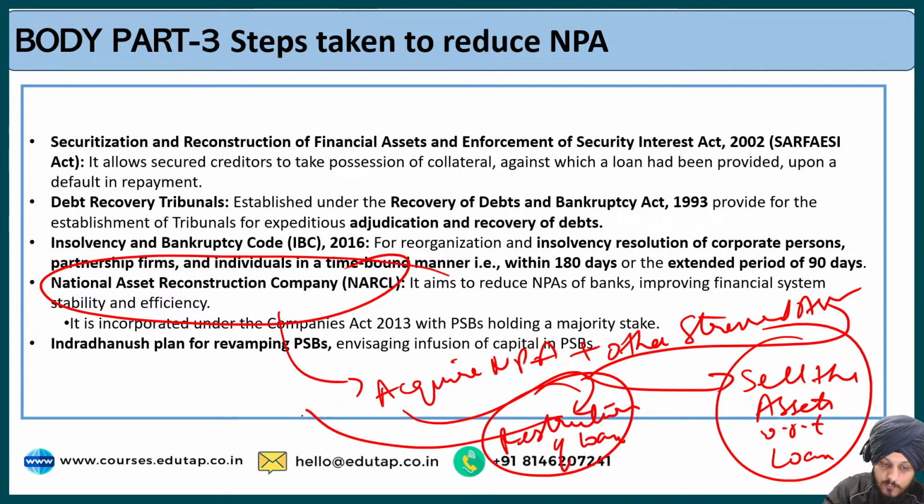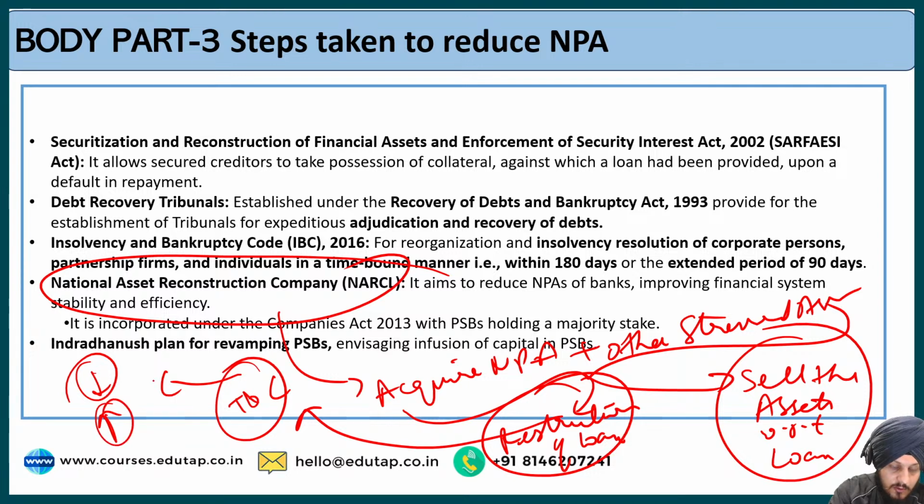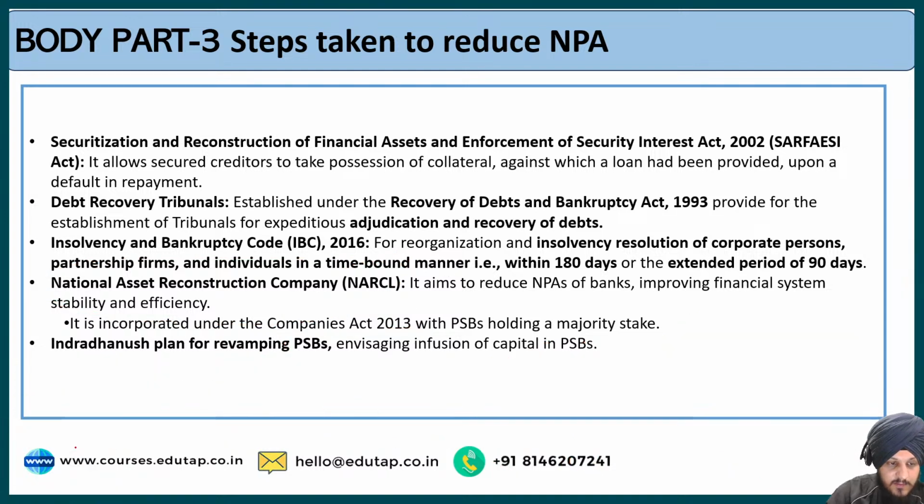Restructuring of a loan means changing the terms and conditions of the loan, such as reducing the amount of the loan, or increasing the tenure up to which the borrower can repay the loan. All these things come under restructuring of a loan. These can be done through the National Asset Reconstruction Company, which is a government-backed company. It aims to reduce the NPAs of banks, improving financial system stability and efficiency. It is incorporated under the Companies Act 2013, with PSBs holding a majority stake. So this is regarding the asset reconstruction company.